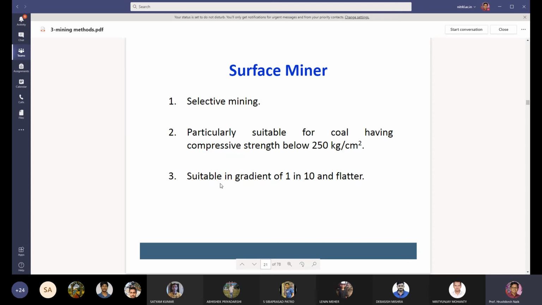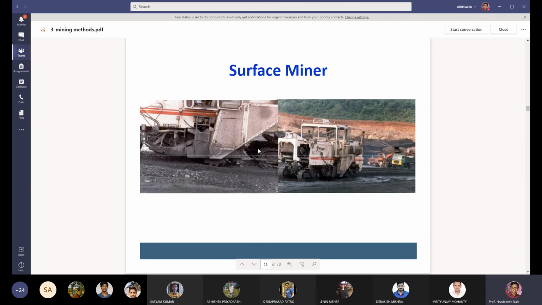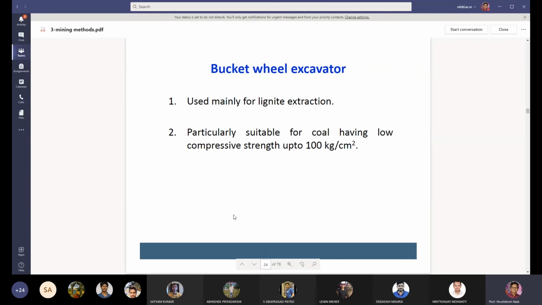It is suitable for the gradient 1 in 10, and it is also suitable for flatter deposits. So this is the diagram of a surface miner. This is the Wirtgen surface miner machine used in the surface mining projects, which cuts coal at the bottom of the machine.